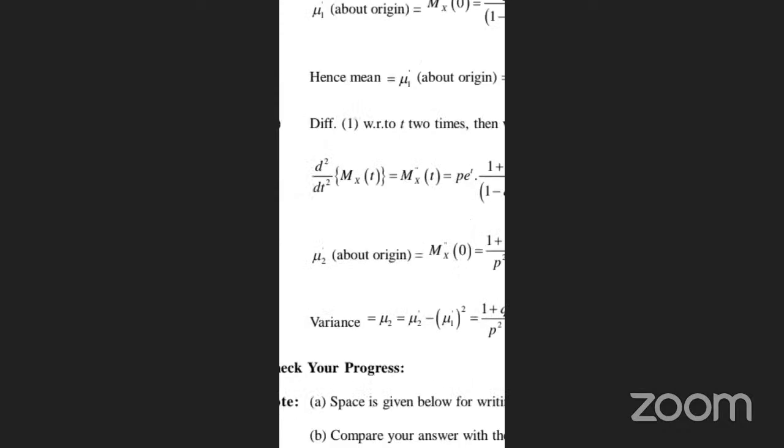The second derivative, d square by dt square of mu of x, is equal to p power e t by (1 plus q power t, 1 minus q e power t) whole power cube. Since we took a square there, here we take a cube. Here also taking t as 0, we get (1 plus q) by p square. Then the formula for variance is mu2 minus (mu1 dash) whole square, which is (1 plus q) by p square minus 1 by p square, the first formula, that is q by p square. The fundamental is cleared in this one.